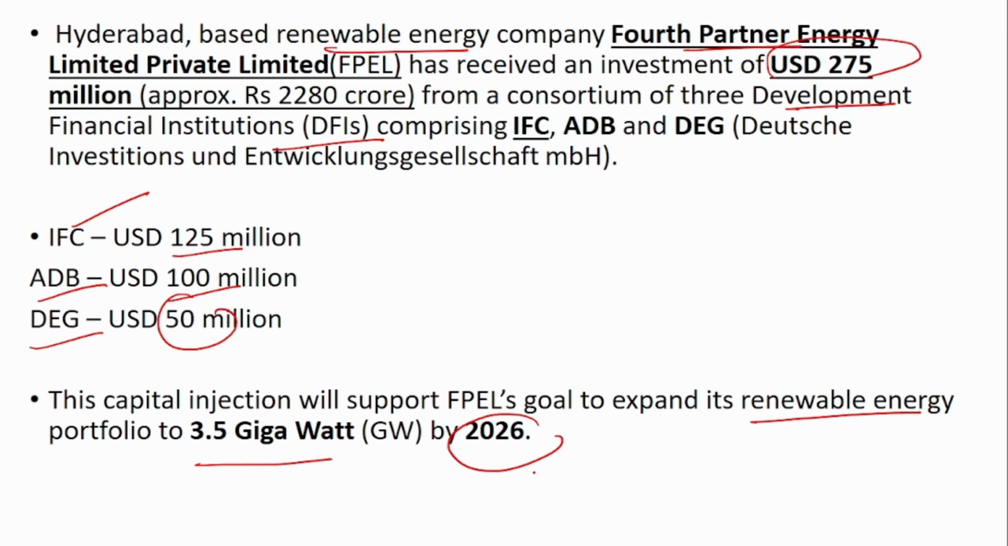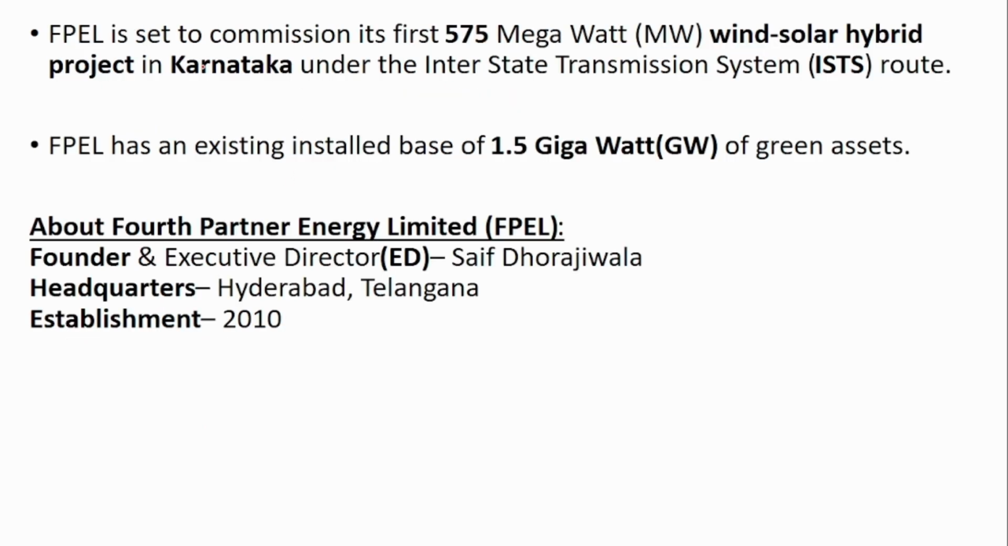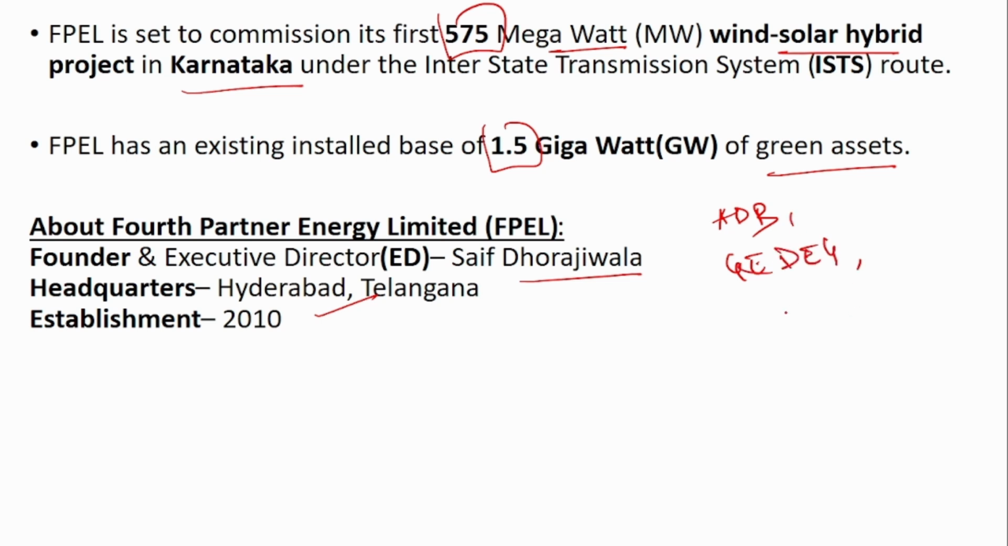by 2026. So if you see this, FPEL is set to commission the first 575 megawatt wind solar hybrid project in Karnataka, and FPEL has an existing install base of 1.5 gigawatt of green assets. The founder and ED of FPEL is Saif Dhorajiwala, and it is headquartered in Hyderabad. So it will get funding from ADB, DEG and IFC. So FPEL will get funding from these 3 institutions.